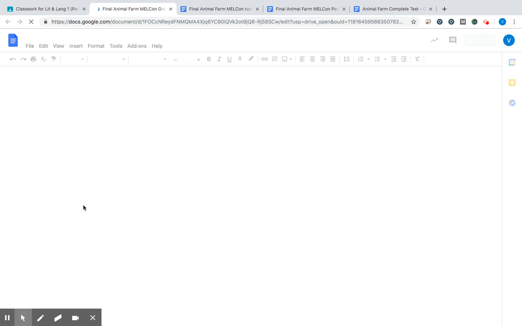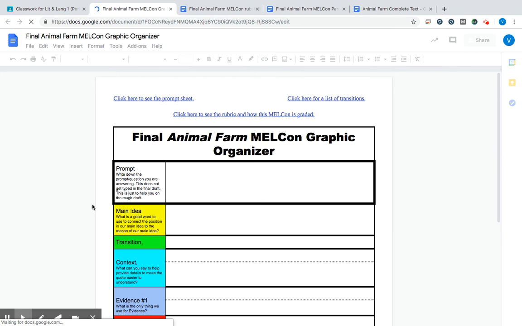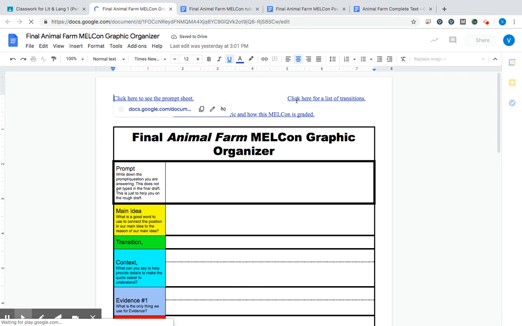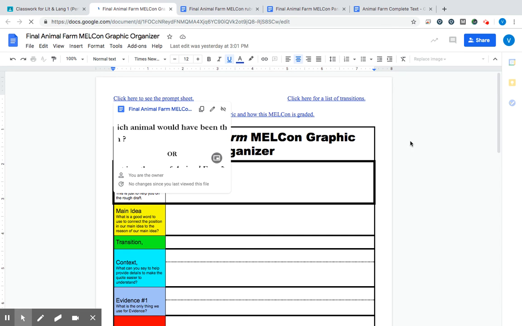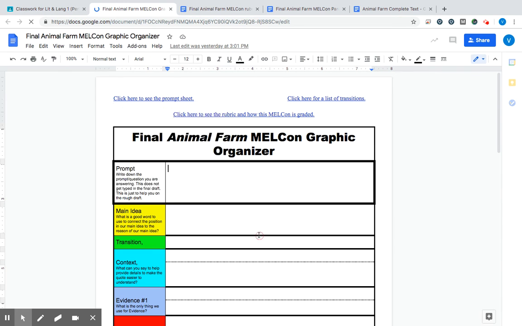So we're waiting for that to load. This is also known as our rough draft, and this is where we begin putting our ideas down onto paper, all right? So the prompt is linked here, but you have it in Classroom. There's a list of transition words linked here for your transition areas. And then the rubric is also linked as well, all right? So there's some resources there for you, keeping everything centralized in one spot.